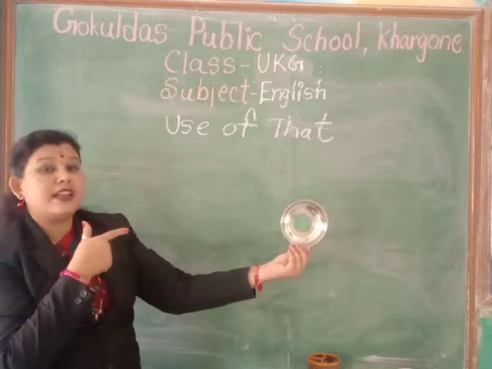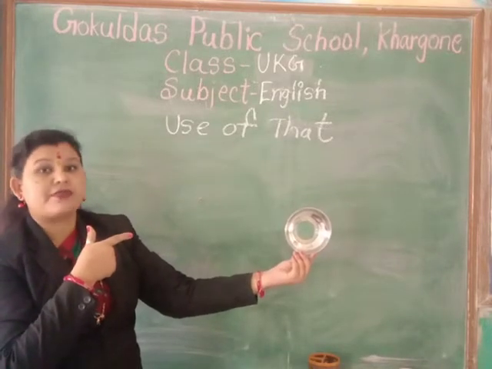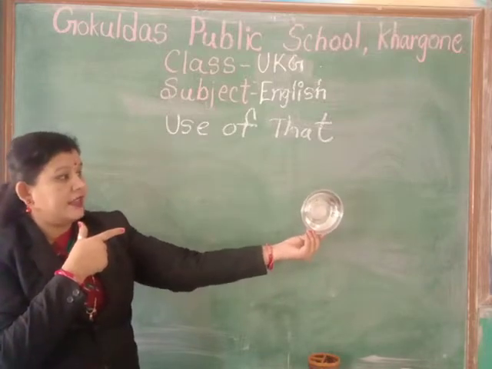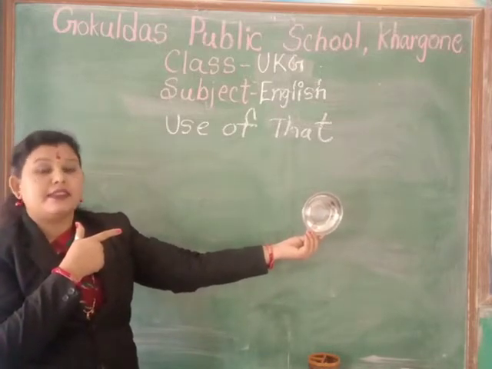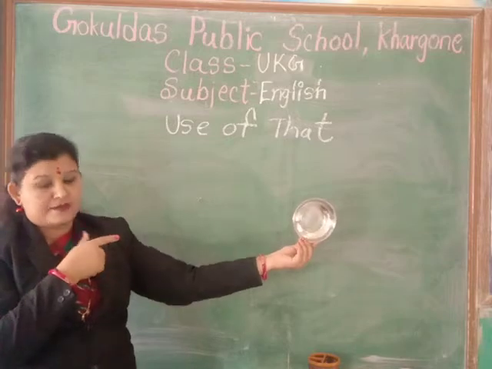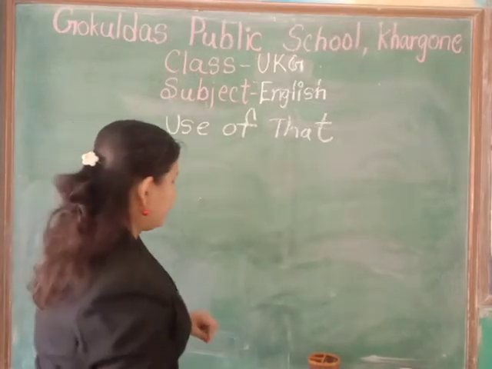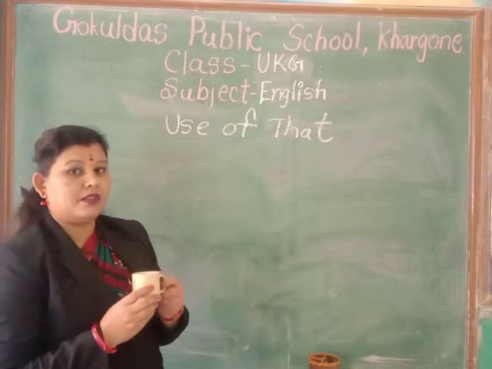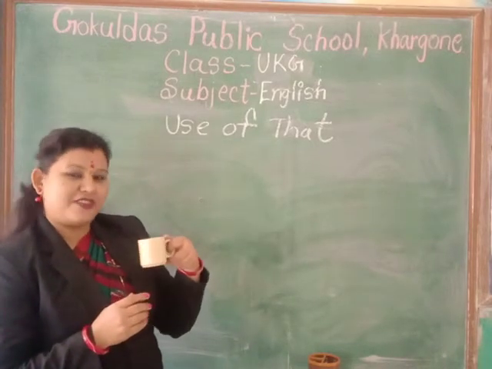What we use here? That. That is a plate. Okay. Now see this cup. Where is the cup? Now the cup is near from me.